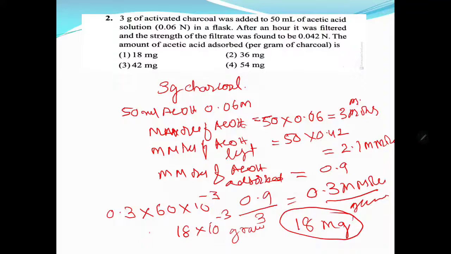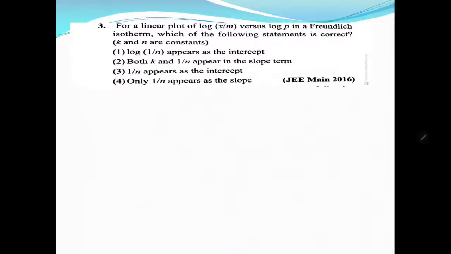So that is how we have to work it out. See the linear curve. Let me write the equation first. x by m is equal to k into p to the power of 1 by n. This is the Freundlich adsorption isotherm.